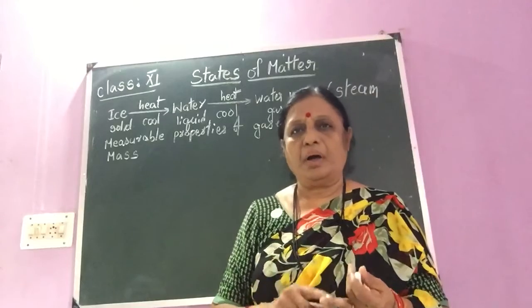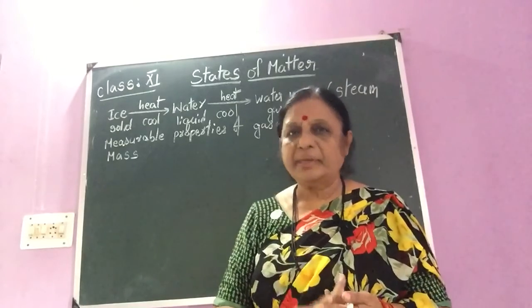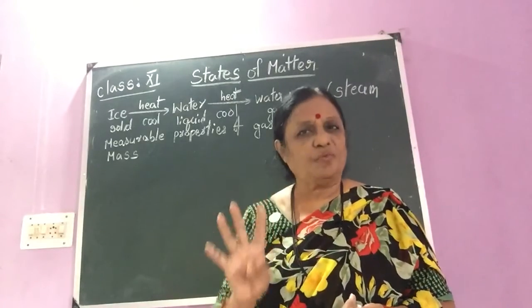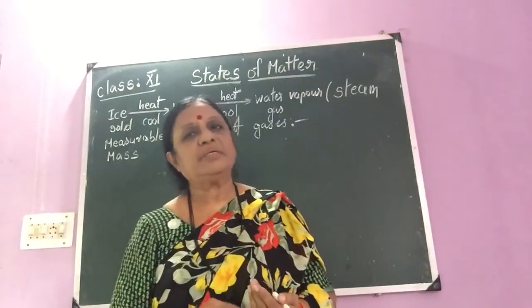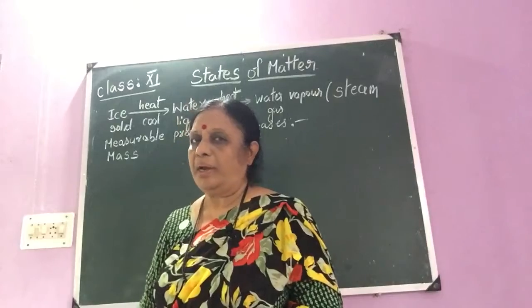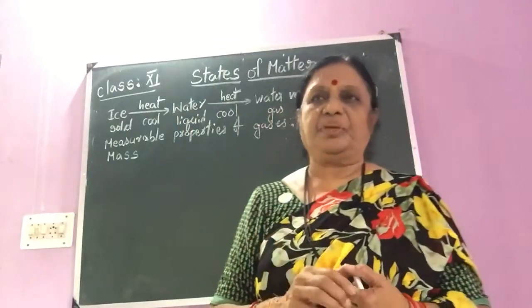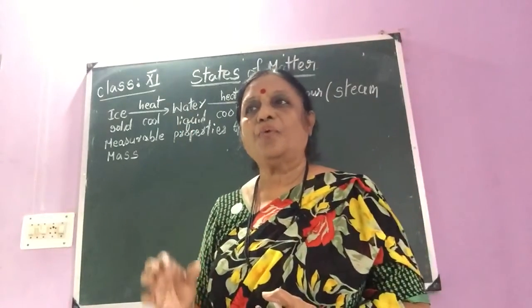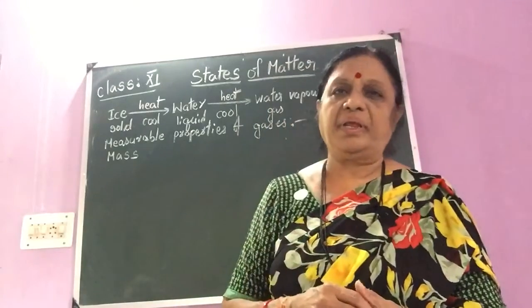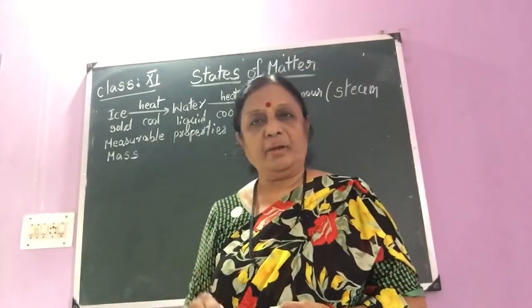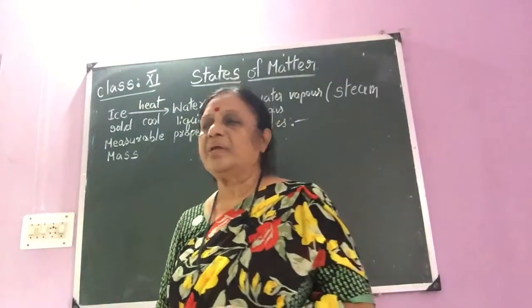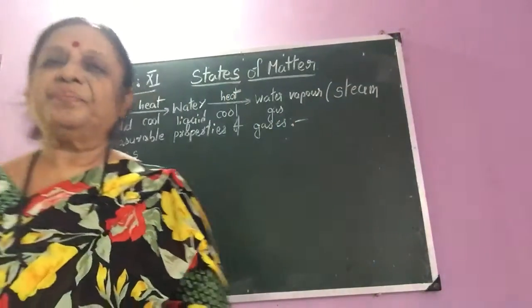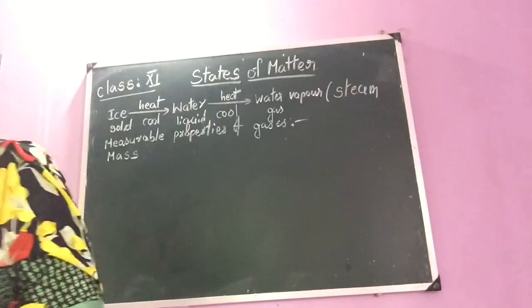Pressure, mass, volume, and temperature. These are the four. What are they? Pressure, mass, volume, and temperature. So these are the four measurable properties we can use to study the properties of the gases. Now children, the first property is mass.